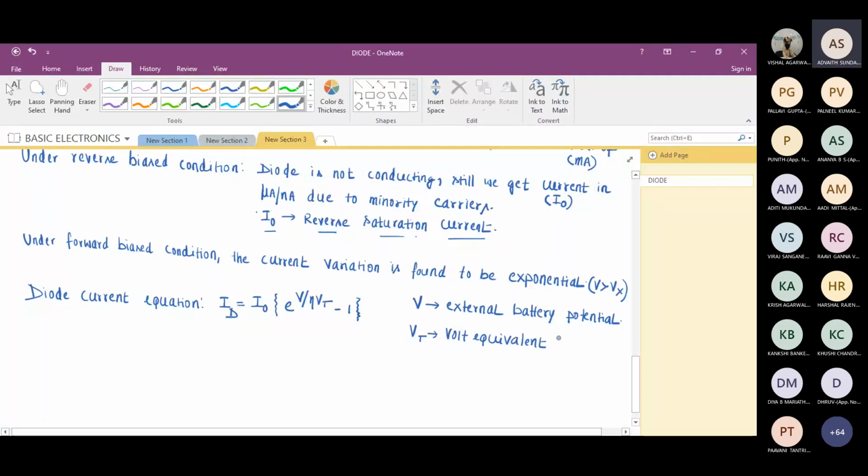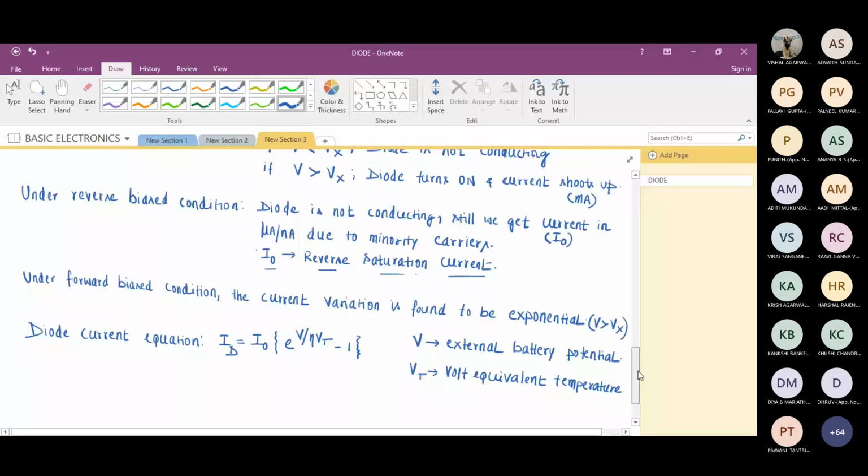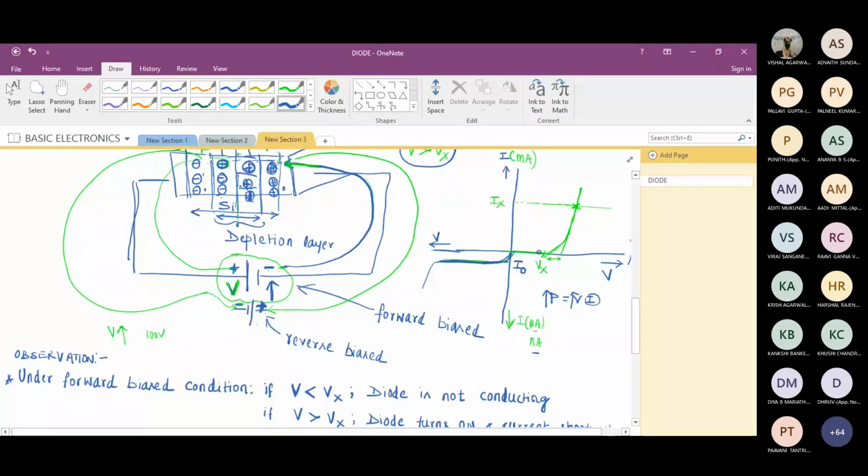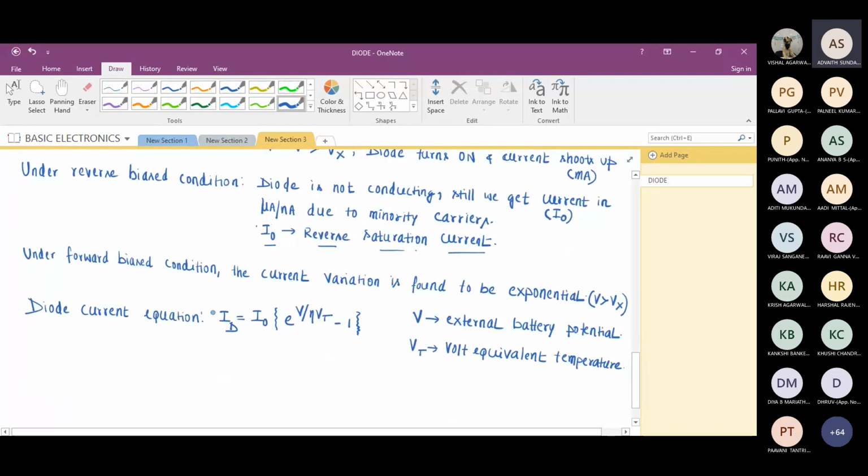Sir, is this still the observations that you are telling us, or is this a new topic? New topic in the sense, see this variation that I have drawn, I am defining that variation. I am writing an equation for that variation, putting it in mathematical form. Under forward bias condition, the current variation is found to be exponential if V crosses Vx. Is it fine?